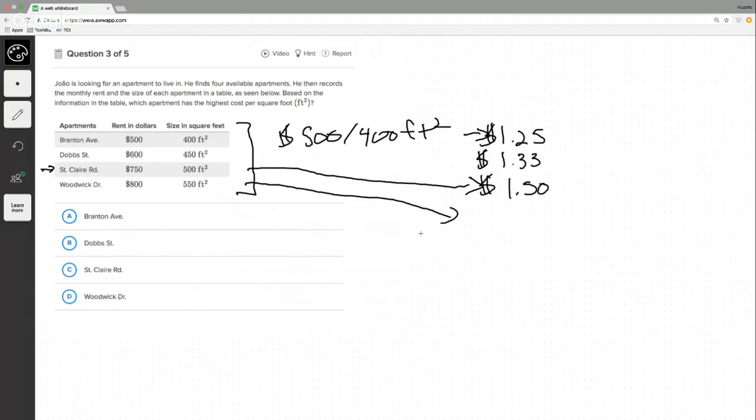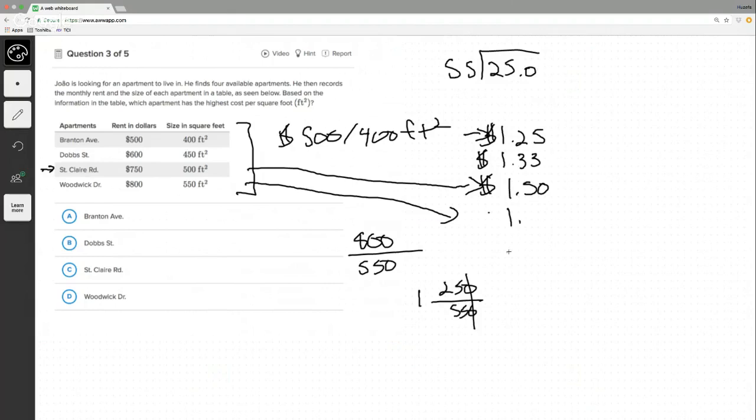This one I may need to think about for a second. Wait, 250. So 1 and then 250 over 550, because the way that I'm doing these fractions, it's 800 over 550. I know we take 550 out of 800, it would be 1 and 250 over 550. I'm just going to cross this off and carry out the division. It's actually 5 over 11, but this is fine. Actually, let's do that, 5 over 11. Anyways, it's approximately 1.45.